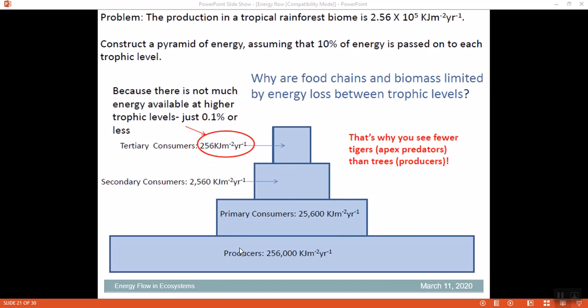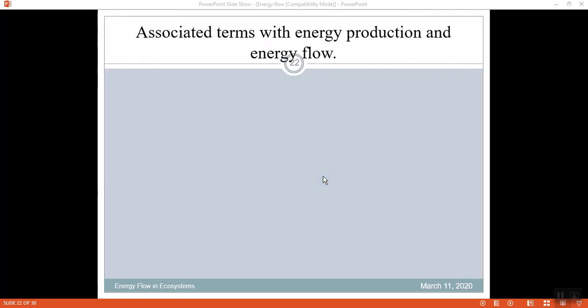Likewise here it is in calculations: if the producers have got this much energy, what is the energy obtained by the ultimate consumer? And this is also the reason why there are fewer tigers and crocodiles, fewer eagles and vultures.